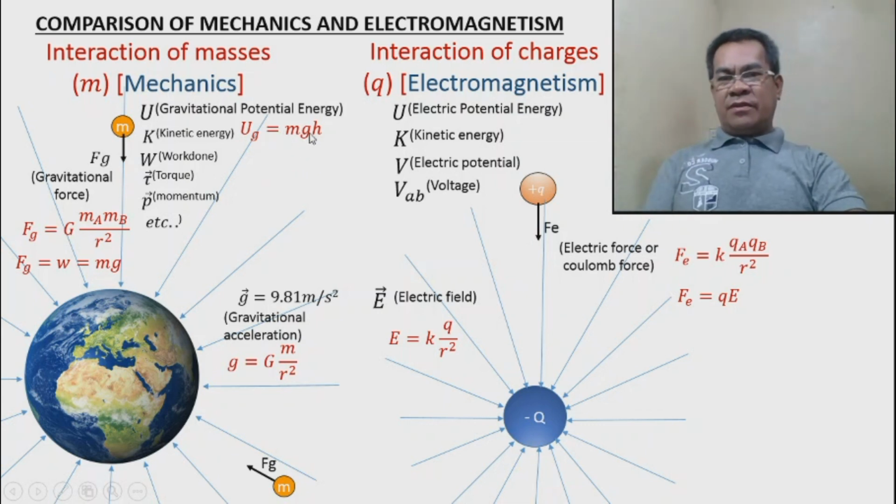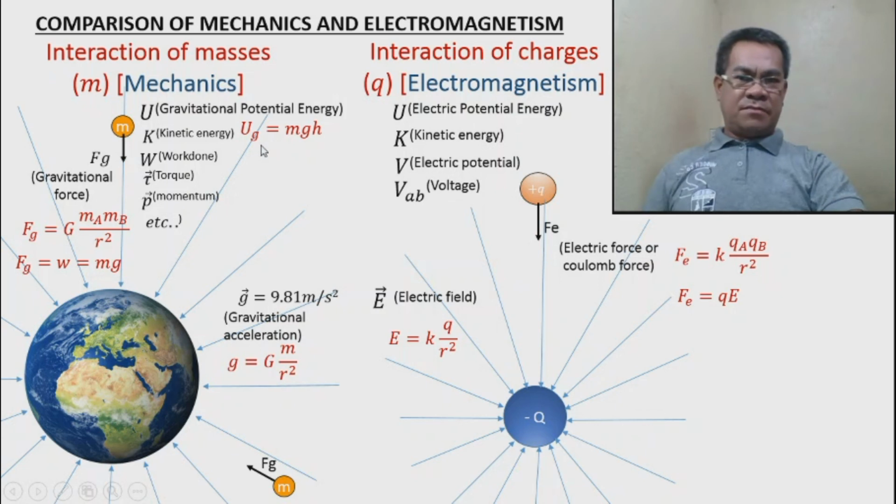We derived this in mechanics. So what about electricity? In electricity, the electric potential energy U_E is equal to q, electric field, d. So mass, charge, gravity, electric field, height, distance.